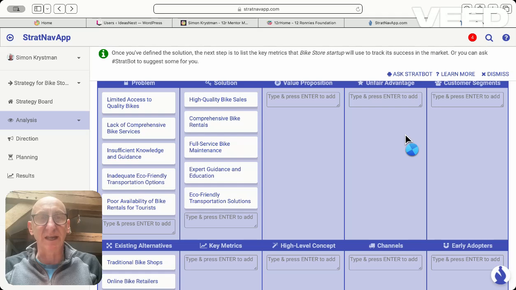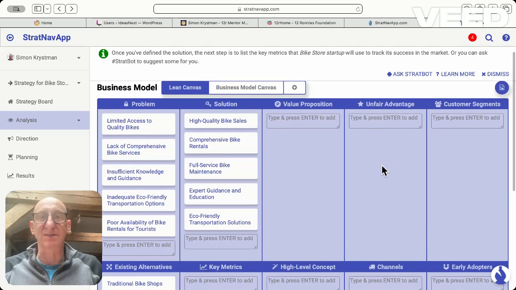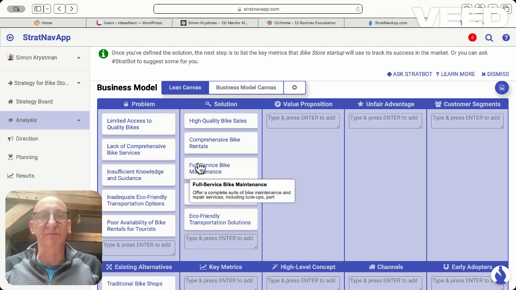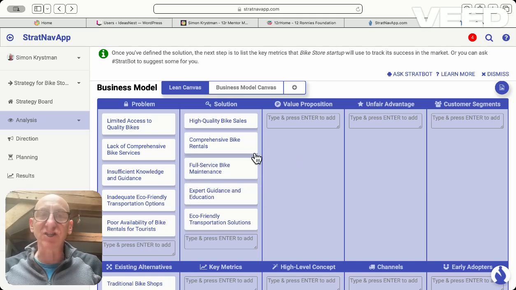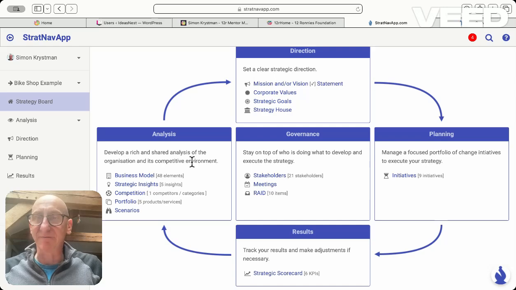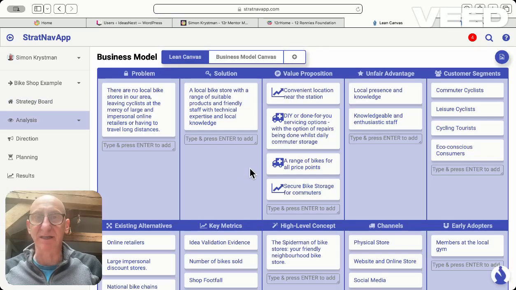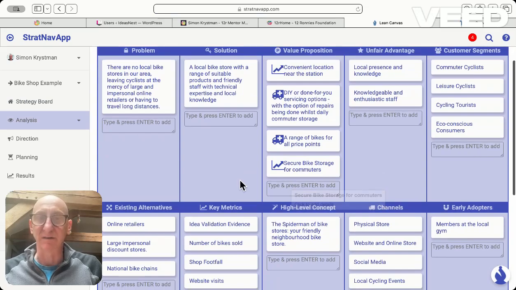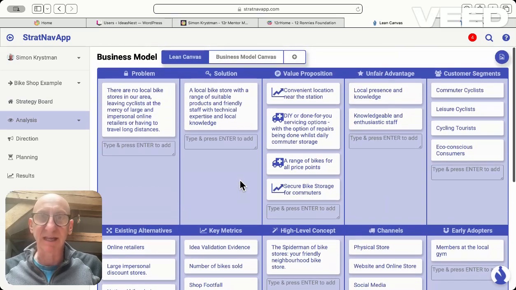So what we're doing here is developing the canvas bit by bit. Using the AI, we can change this. The AI will take into account everything that's happening in all the different segments. And in true video fashion, I'll show you one I prepared earlier, where I basically asked the AI to go through and create it from scratch on each section. And what I have here, if I go through to my example, is a fully filled out one with all the different elements.